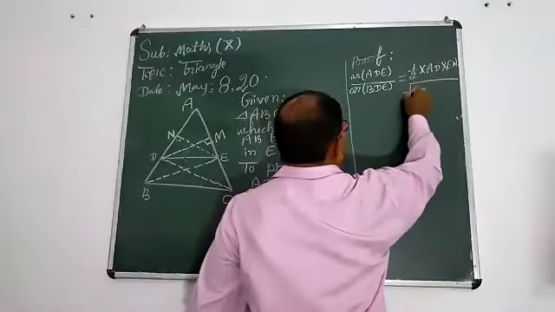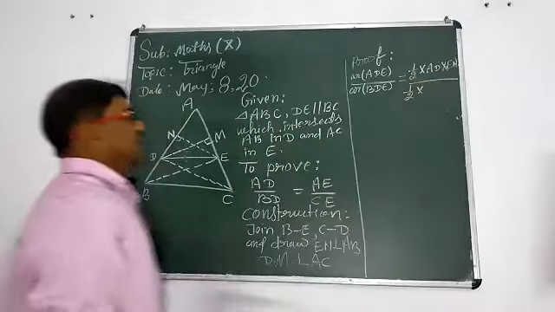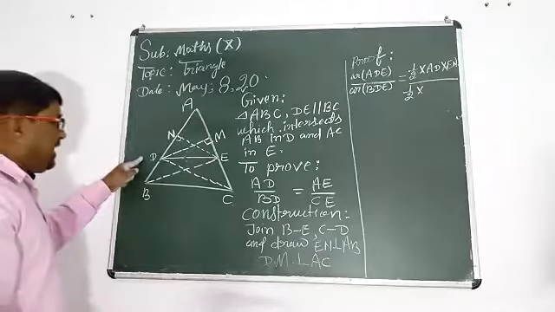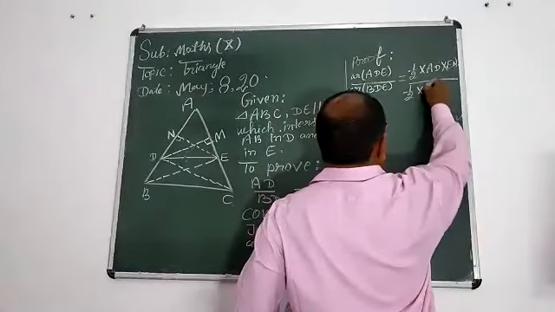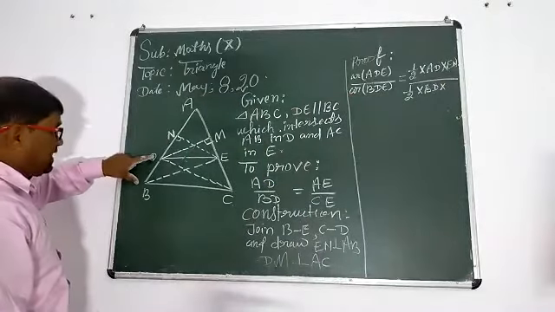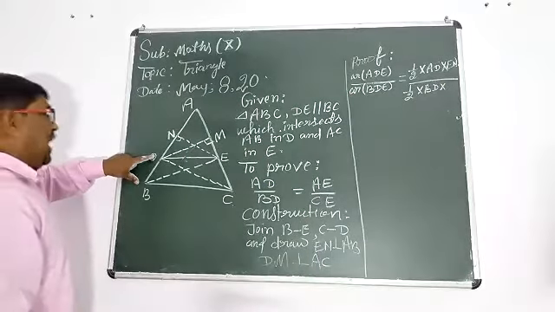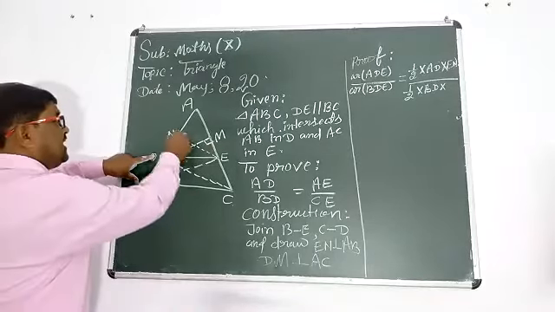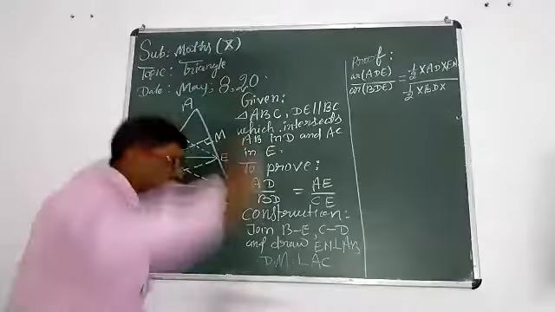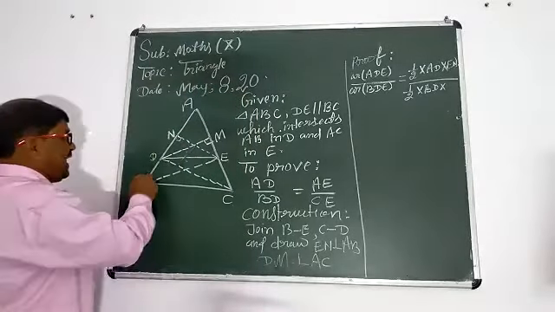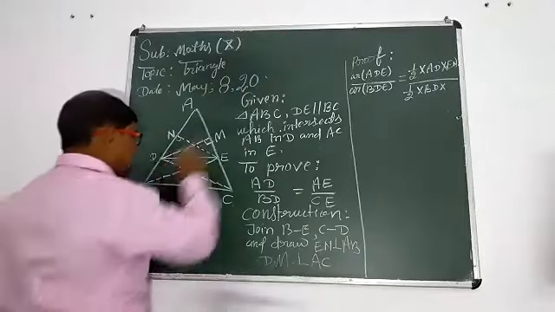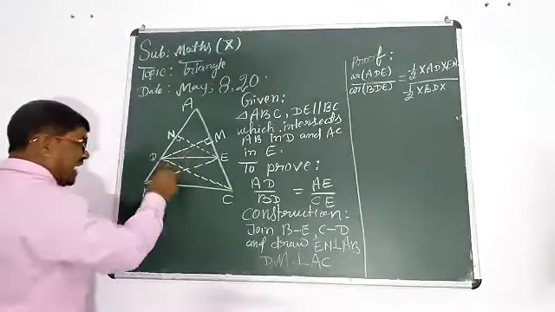Now 1 upon 2 into, take the triangle BDE. Base is BD, and height will be the height of this triangle. What? Height of this triangle is EN, because BD is produced directly. This is the obtuse angled triangle.